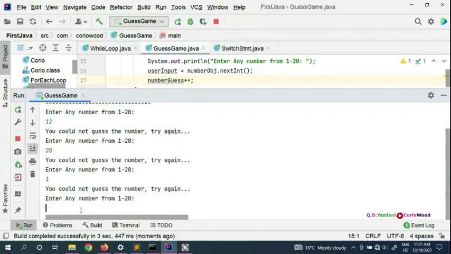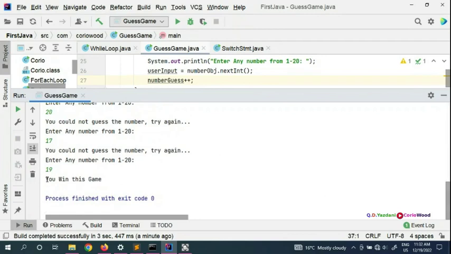If you put 1, you could not guess the number, try again. 2, try again. 4, try again. 5, try again. 15, try again. 20, try again. 17, try again. We can put 19.